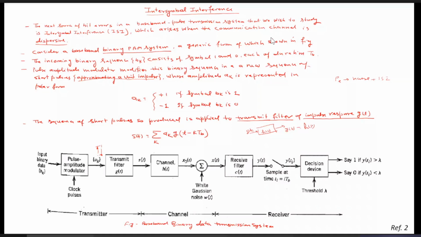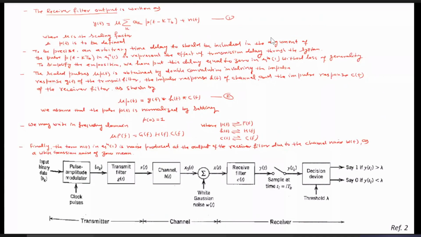So once this impulse function appears at t equals 0, the output corresponding to that will be simply g(t). Once it appears at the next instant, the output will be at t plus T_b if you consider it as an advance, or t minus T_b. So it simply sums up everything that is coming, and the expression of s(t) is given by the summation of A_k g(t minus kT_b). This signal is passing through the channel h(t). Then what will happen?